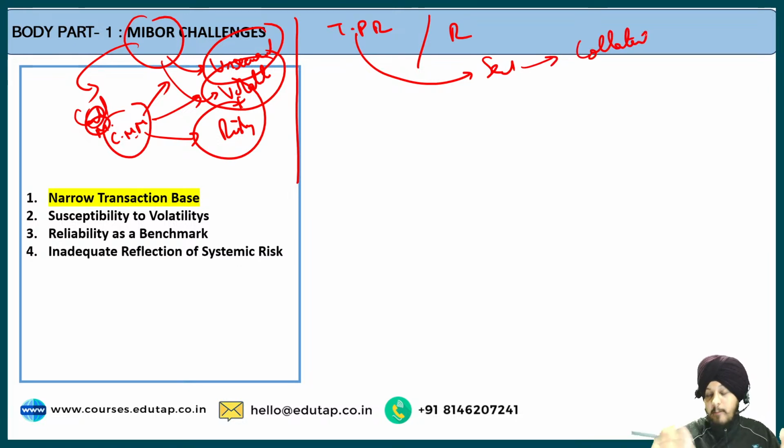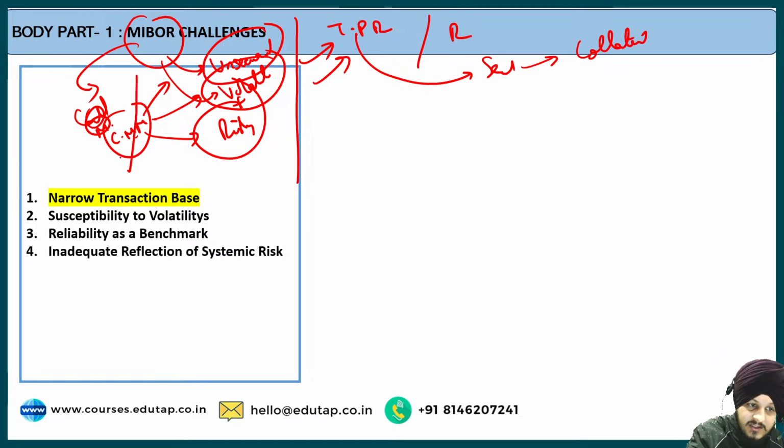So let us say there is a bank 1 and bank 2, and they have to do some kind of interbank lending and borrowing transaction. If they go through this TPR, which is the tri-party repo rate, the collateral is going to be involved, and since the collateral is involved, this whole transaction is very much less volatile, very much secured, and very much less risky. That is why the banks have started shifting to these different options instead of going through the call money market. And that is the reason why the RBI formed this committee, in order to rethink what different transitions we can make with respect to this MIBOR. Fine. So this is basically the idea.